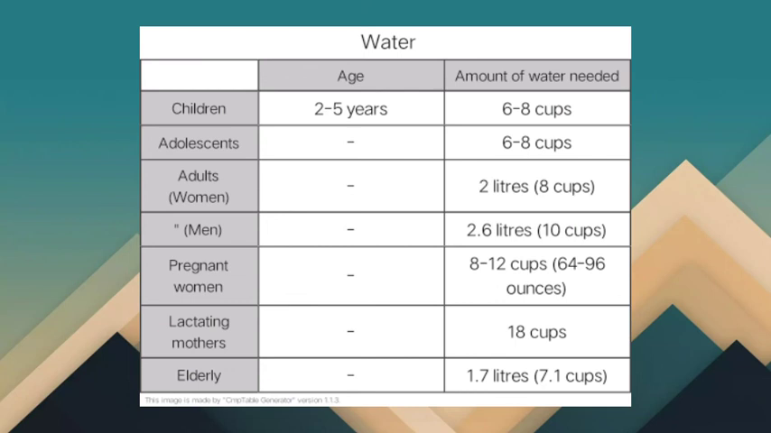For women adults, we have 2 liters or equivalent to 8 cups per day. For men adults, we have 2.6 liters or 10 cups. For pregnant women, we have 8 to 12 cups per day, or equivalent to 64 to 96 ounces of water. And for lactating mothers, we have 18 cups, and for elderly, we have 1.7 liters, or equivalent to 7.1 cups.